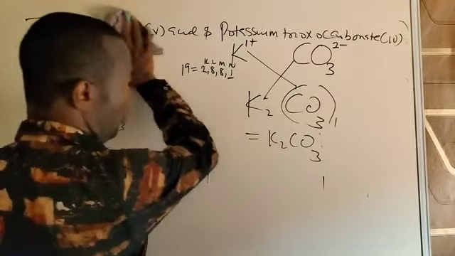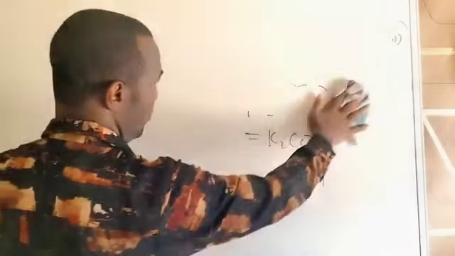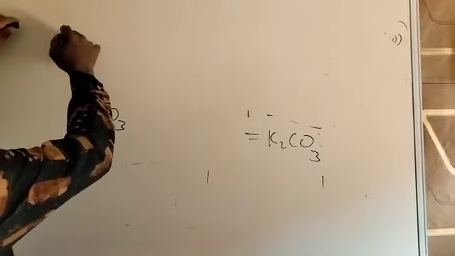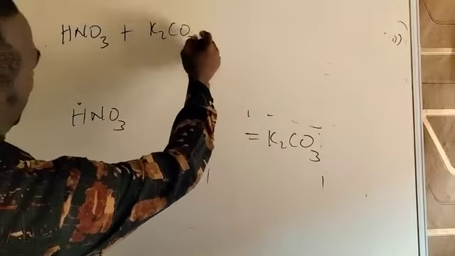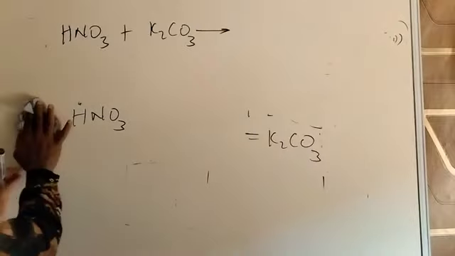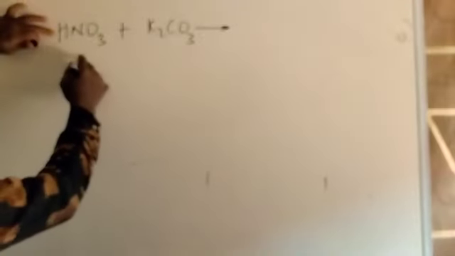So having obtained the right formula, you now go straight to write the equation. You see that when you want to write an equation, formula matters a lot. If the formula is wrong, you get the problem wrong. So having done that, we have HNO3 plus K2CO3. Now we're going to get the product. To get the product, since these are ionic compounds, you split them. Remove the first element, hydrogen. The remaining component will be NO3 together. Put the valency back. This is 1.